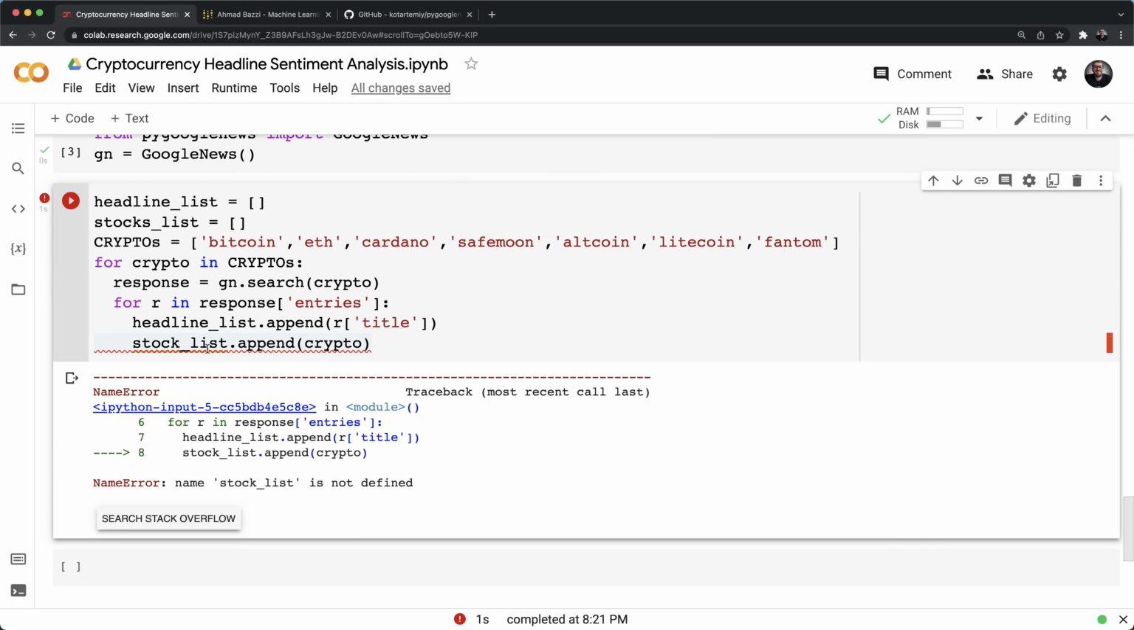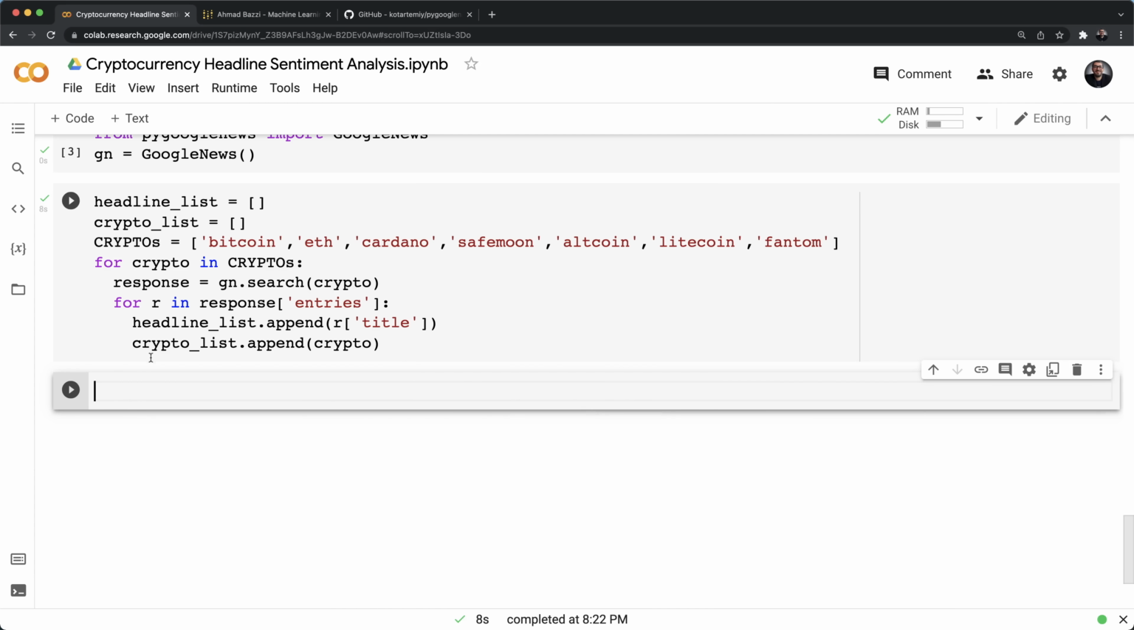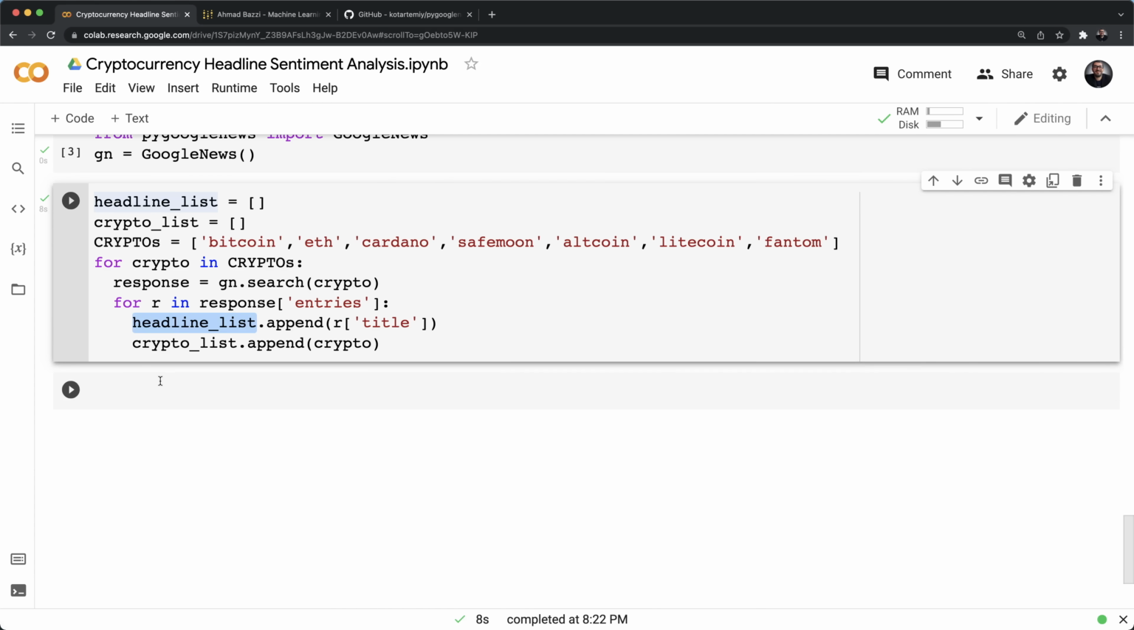I have an error over here. Stock list is not defined. It's stocks list. Actually, let me call it crypto list to avoid confusion. Crypto list and run. Let's see what this gives. Good. So now no error is thrown. Let's check the headline list.